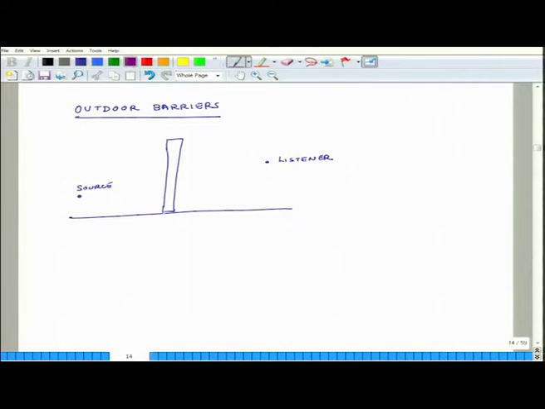And let us say this distance with respect to ground, in the horizontal direction, is d, and this distance from the source to the top of the barrier we will call a, and from the top of the barrier to the location of the listener we call b. So, all these dimensions are in meters.